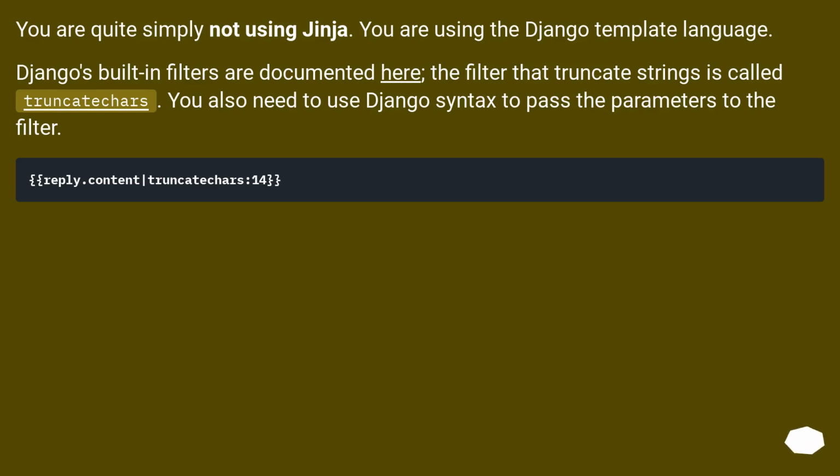You are quite simply not using Jinja. You are using the Django template language. Django's built-in filters are documented here. The filter that truncates strings is called truncatechars. You also need to use Django syntax to pass the parameters to the filter.